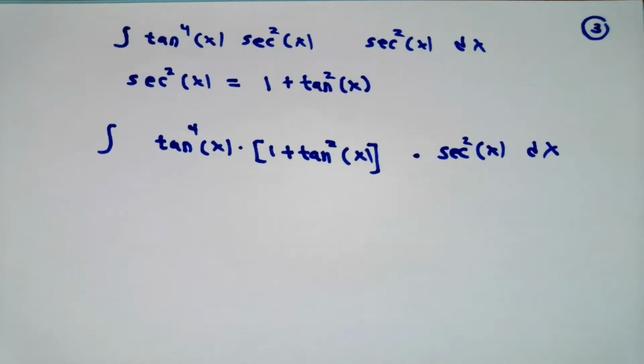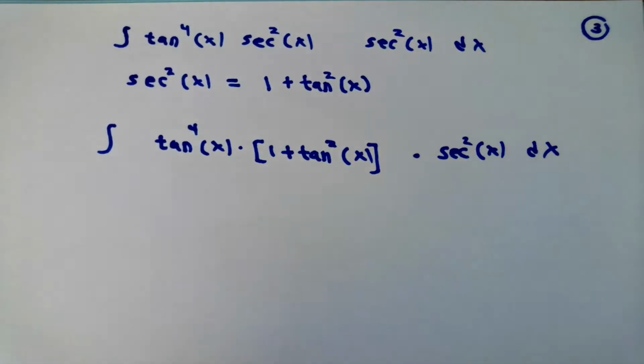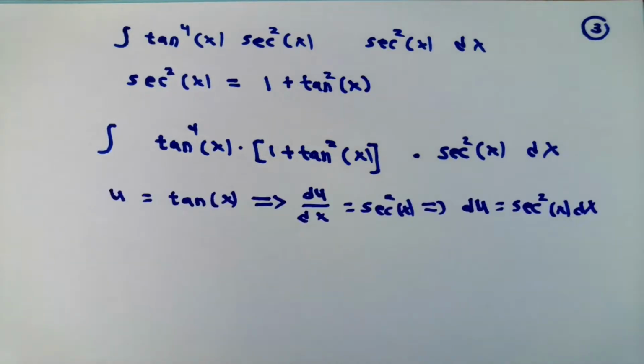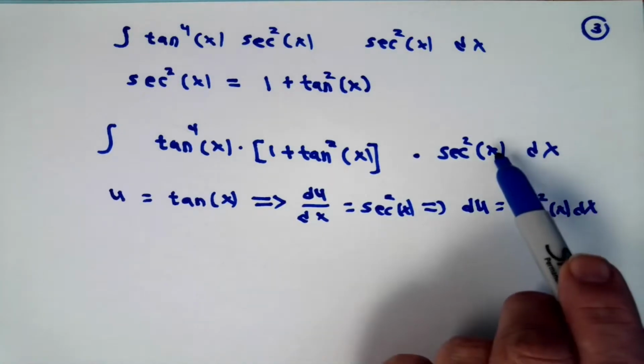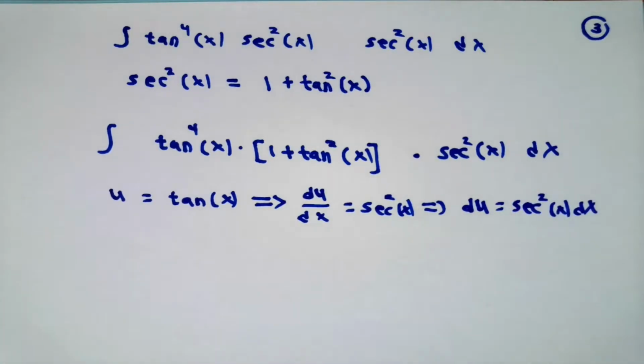Obviously, I'll be able to do a substitution since the derivative of tangent is secant squared. Letting u equal tangent x, du/dx is secant squared x, du is secant squared x dx, which is the end of the previous line.